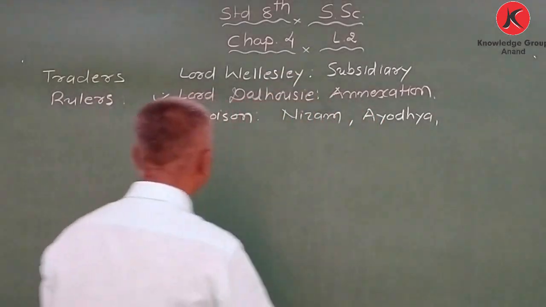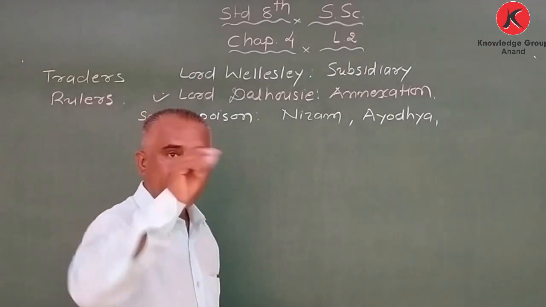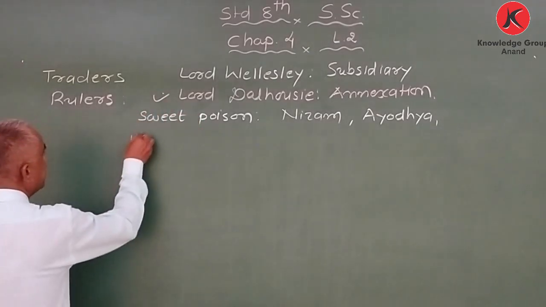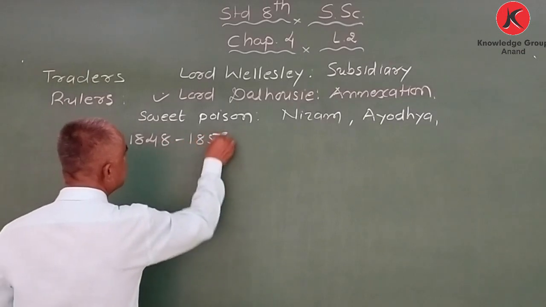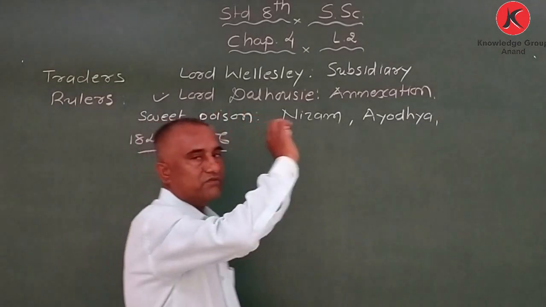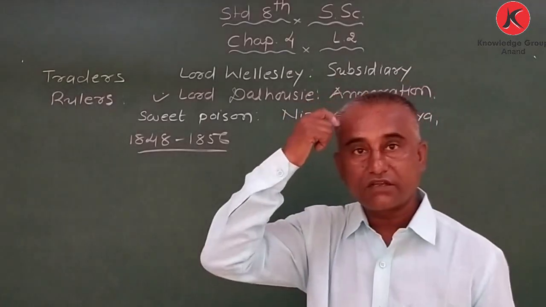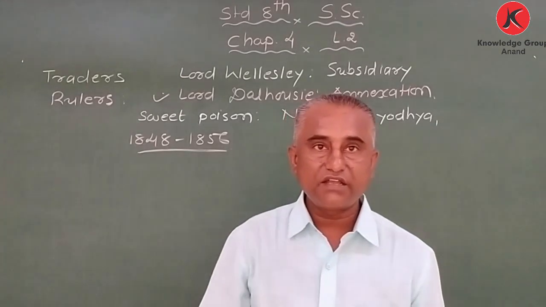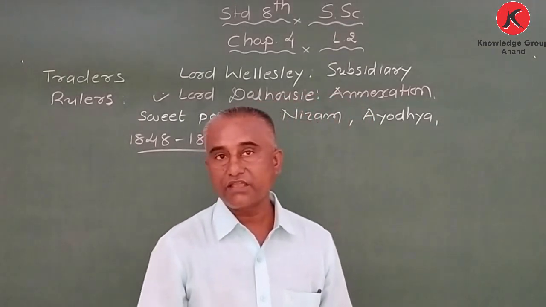Okay, don't worry. My dear students, Dalhousie came as Governor General in India in the period of 1848 till 1856. Okay, during these 8 years he stayed in India as Governor General. My dear students, he was good for the Indians, but he had some bad intentions also.